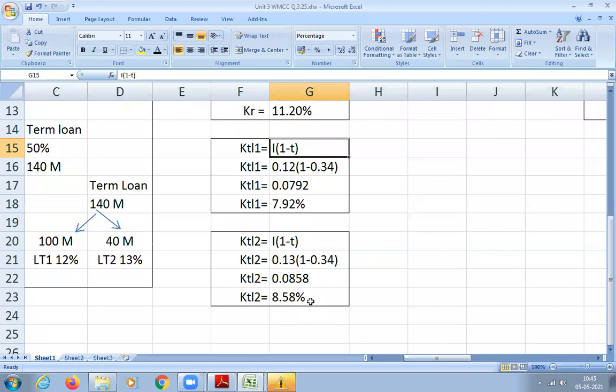Understood? There is no face value for a term loan. It is not a negotiable instrument. A term loan is not a negotiable instrument, so it will not have a face value. So I will take 12% directly. Got it? Yes, sir.